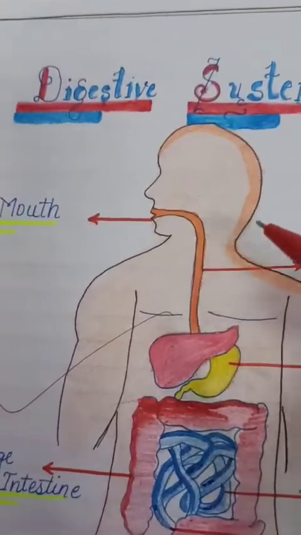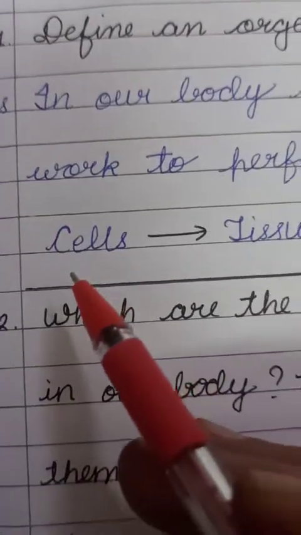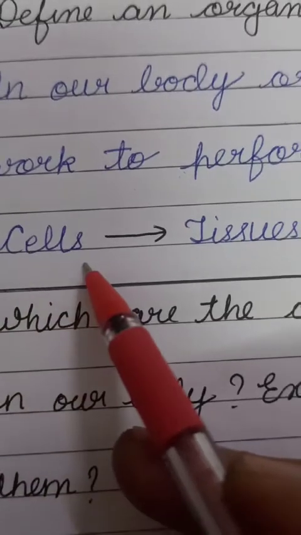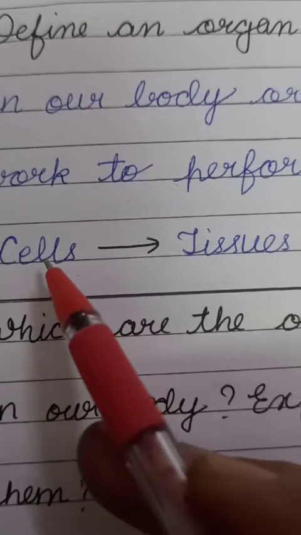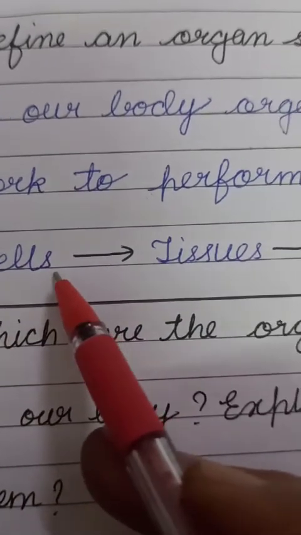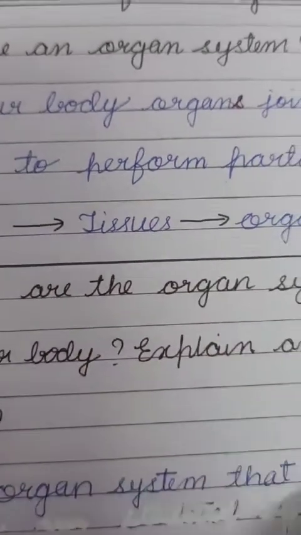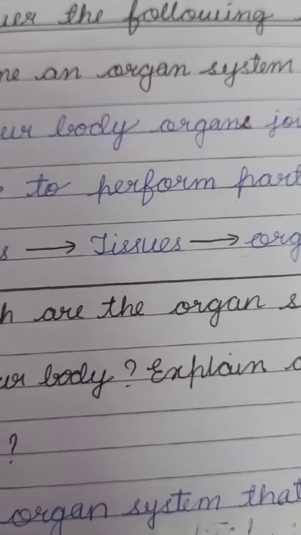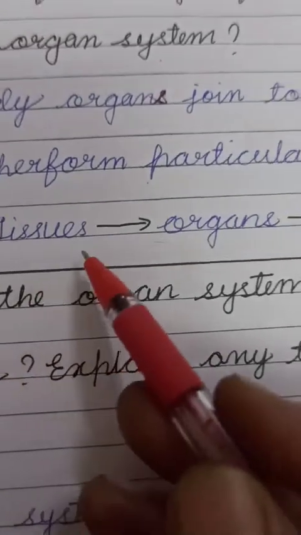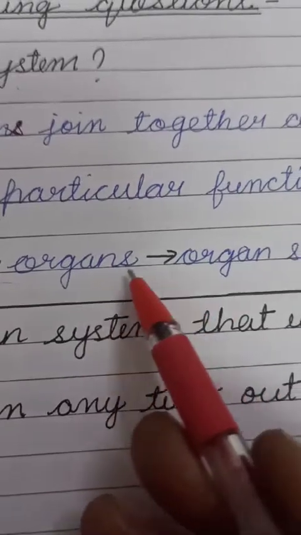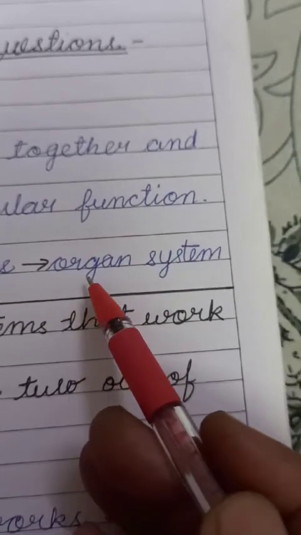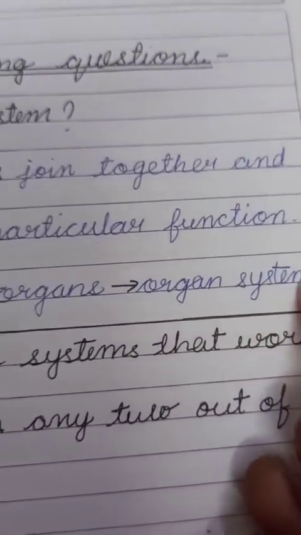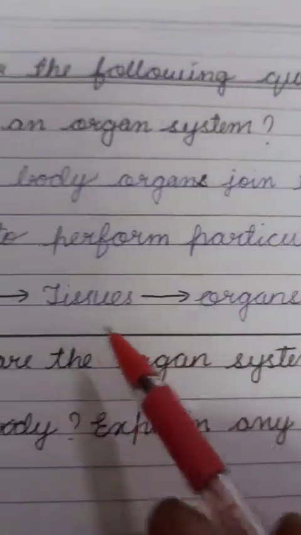In the same way, we have studied so many organ systems in this chapter. For example, you have to write here: when so many cells of the same type join together or work together, we call it a tissue. A group of tissues forms organs, and when organs join together to perform some function, it is called an organ system. In this way, an organ system is formed.